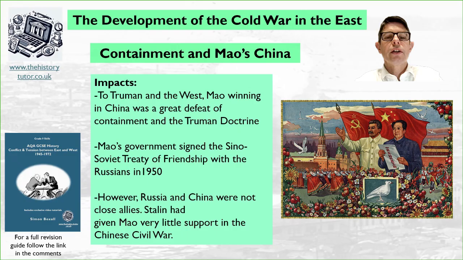Mao's government signed a Sino-Soviet Treaty of Friendship with the Russians in 1950, so it seemed like there was an alliance between these two giant communist nations developing and communism could spread more. Well, there's a little bit of bright light for the West, and that was that Russia and China didn't really get on that well. Stalin hadn't given Mao any support really during the Chinese Civil War, and they had some slightly different philosophies in their ideas of communism.